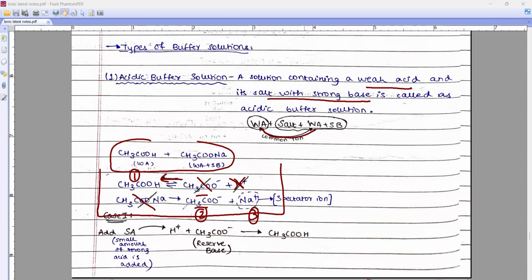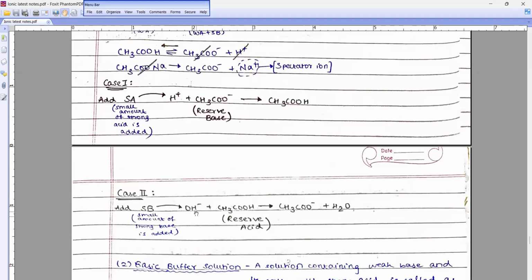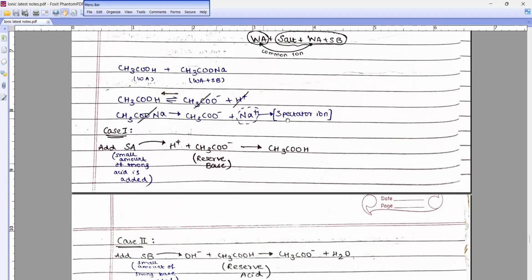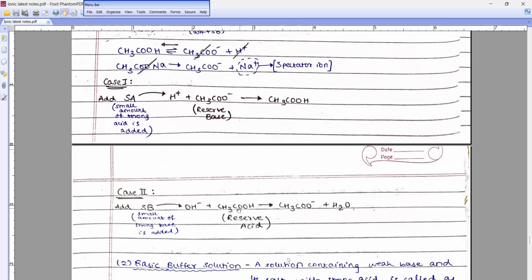ये क्यों गायब हो गया? Because this is strong, na, strong dissociates completely. Now look, I am adding first, what I am adding, Rhea, can you see, small amount of acid H plus. So who will neutralize it? Acetate, can you see, reserve base. और acetic acid is a weak, weak चीज बनेगा तो pH will not change. Now next case what I'm adding beta, strong base, OH minus था तो Na cannot react because it is spectator, Lena के RBC is spectator, so who will react with this Rhea? Reserve acid, और acetate बनेगा तो pH change होगा? No.